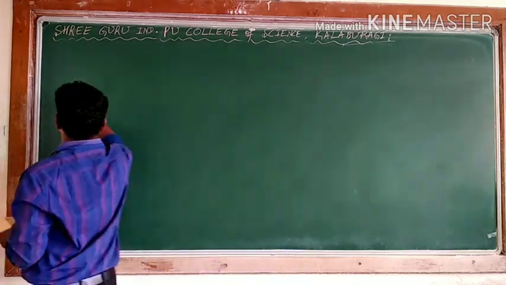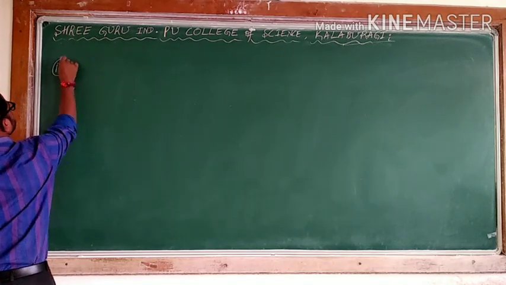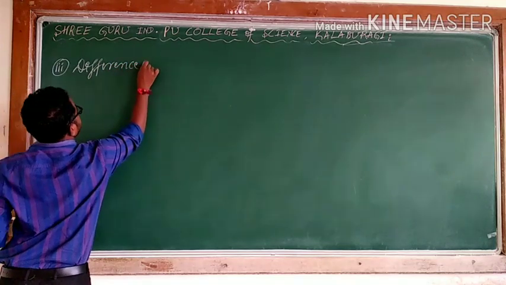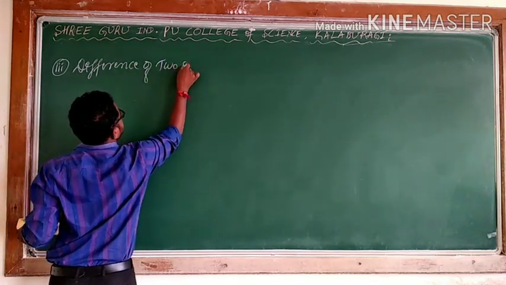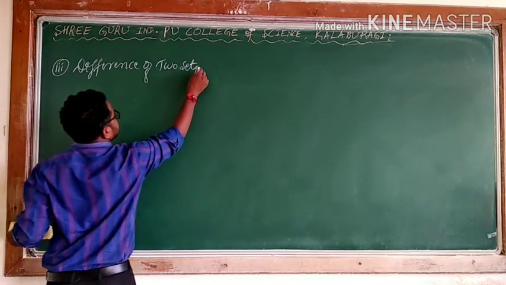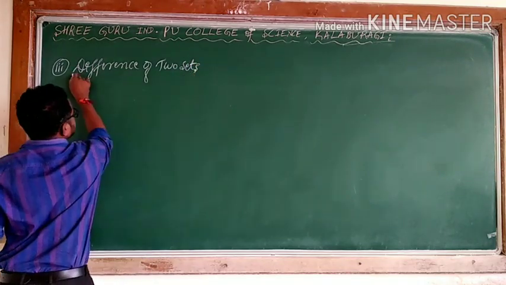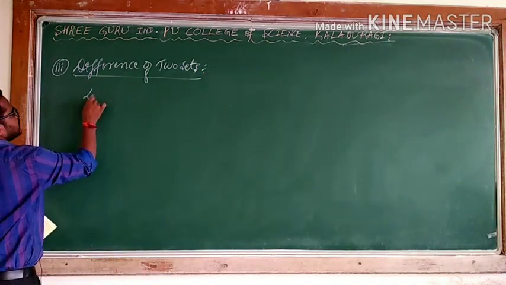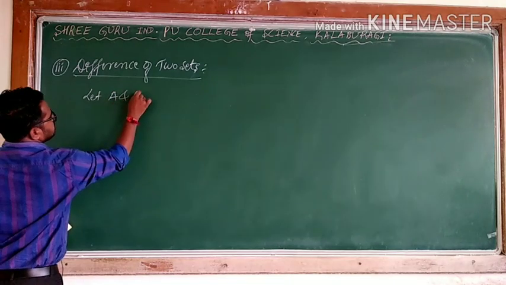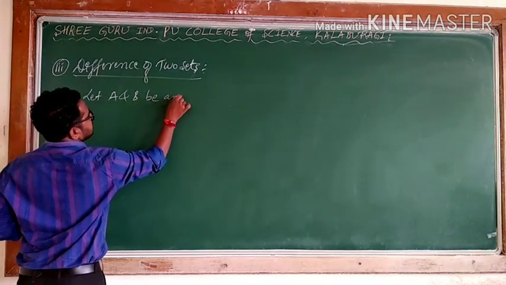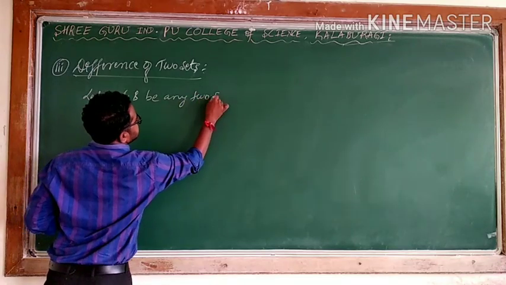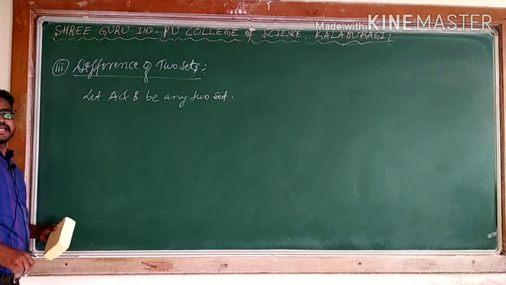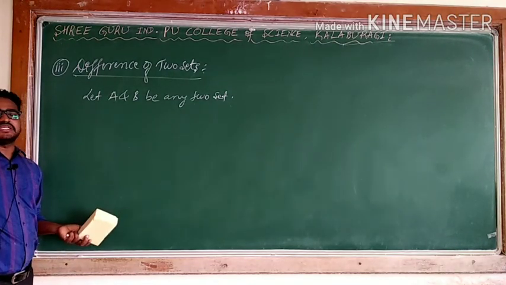Third one. Difference of two sets. Here I can say, let A and B be any two sets. Difference of two sets can be written as A minus B or B minus A.